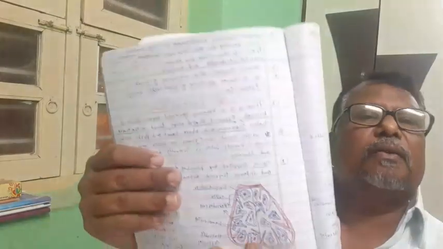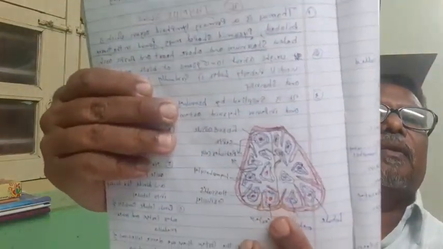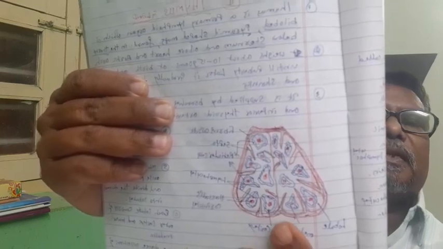It is supplied by branches of the internal thoracic and inferior thyroid arteries. So this is the figure of the thymus gland. You can see the thymus gland, and the section of the thymus gland shows this structure. The thymus is covered by a fibrous capsule. Next point, a number of septa arise from the capsule and divide the thymus into lobules.